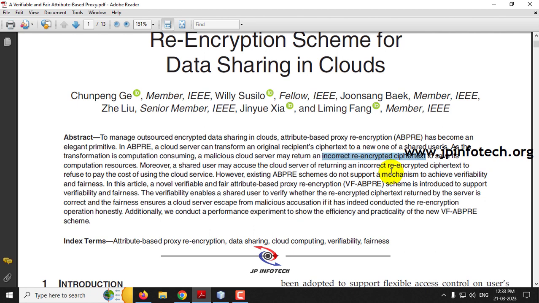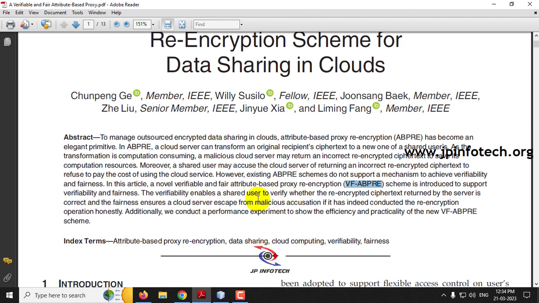To overcome all these issues, in this proposed system we are introducing a novel verifiable and fair attribute based proxy re-encryption, shortly known as the VF-ABPRE scheme, which supports two things, that is verifiability and fairness.